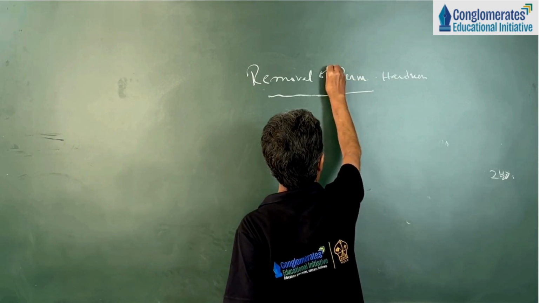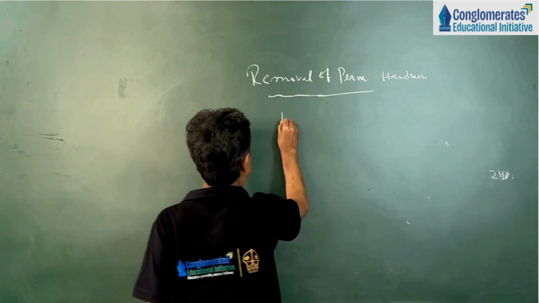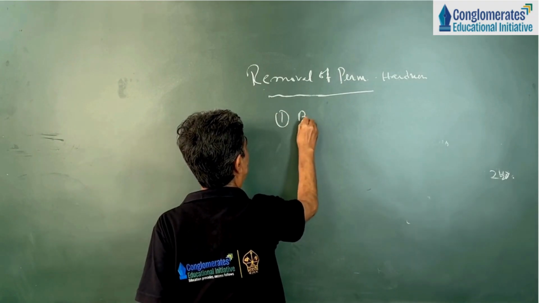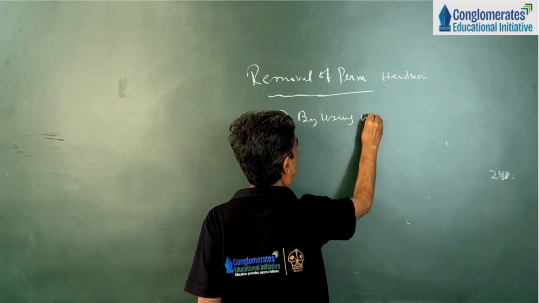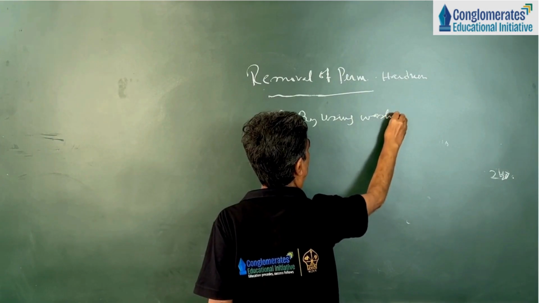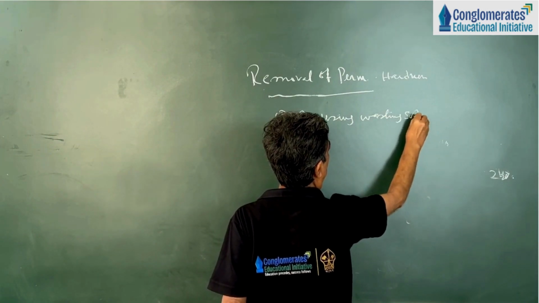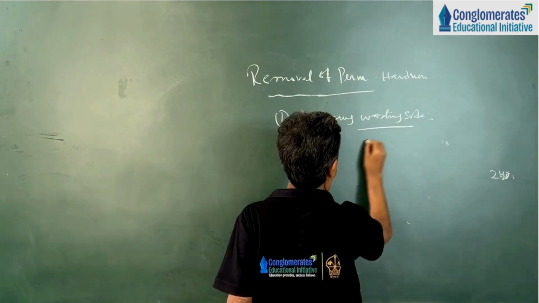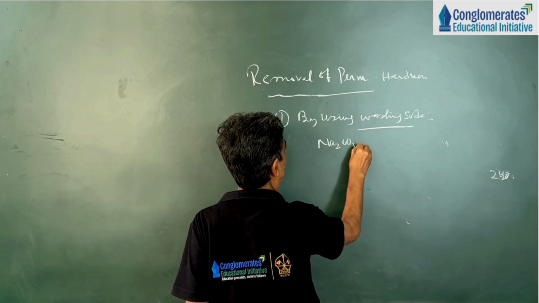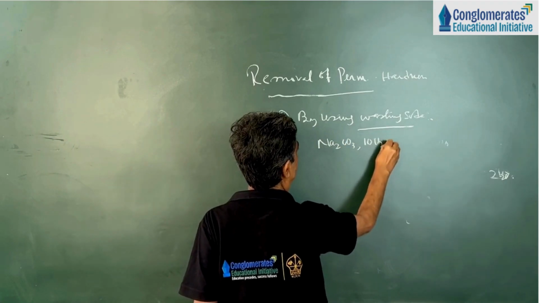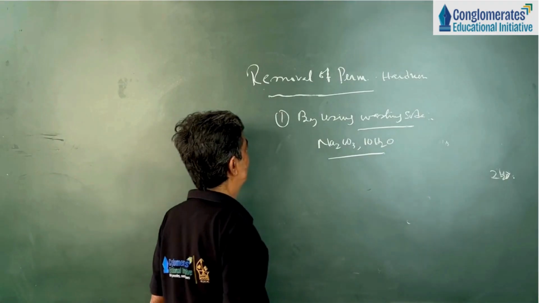Removal of permanent hardness. Method is only one, by using washing soda. Washing soda formula you know, Na2CO3.10H2O. This is washing soda.